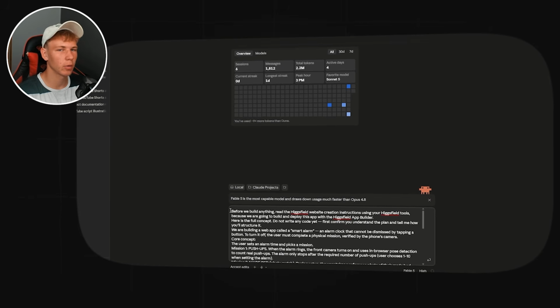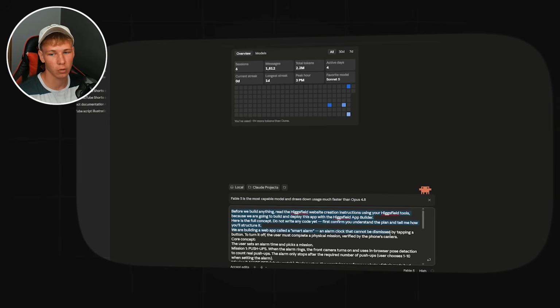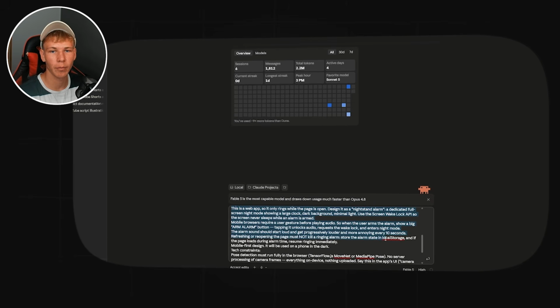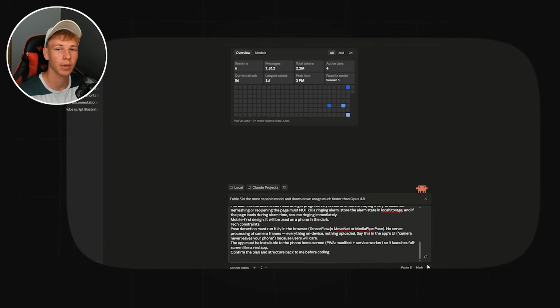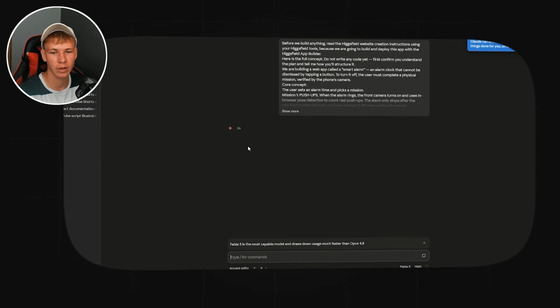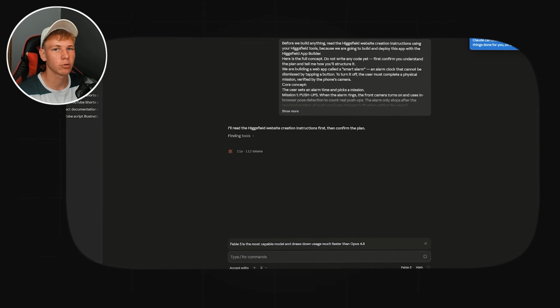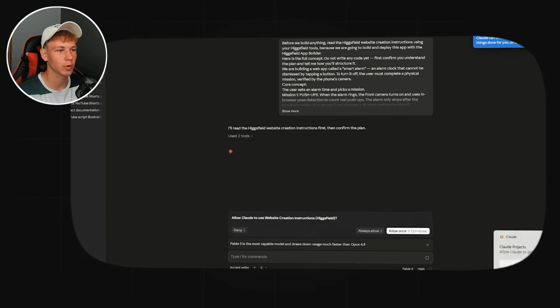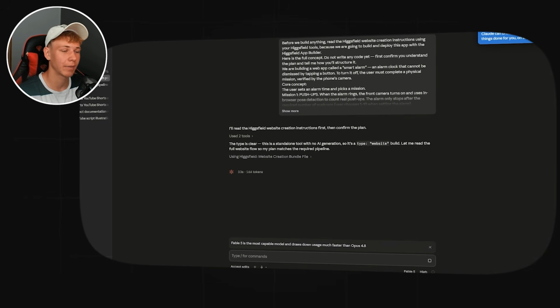So with the first prompt, we are not creating yet. We are just explaining the whole idea to Claude. The push-ups and the make your bed missions. The snooze punishment, which adds a few extra push-ups if you press the snooze button, and some more technical stuff. Because if you ask AI to build a whole app in one prompt, you'll get garbage. So paste prompt 1 and Claude will read Higgsfield's instruction and confirm the plan back to you.